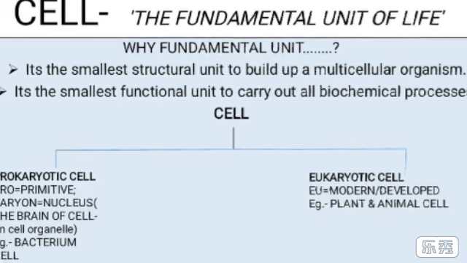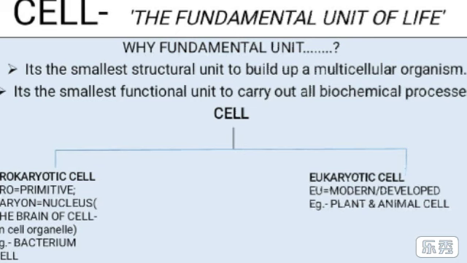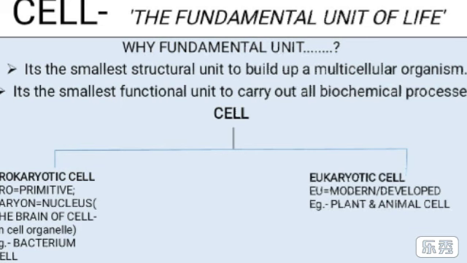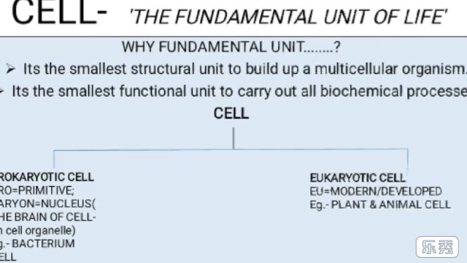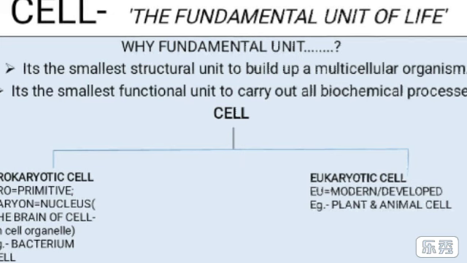And those cells with a well-developed nucleus, as for example all the animal and plant cells, contain a developed nucleus. So, cells having a developed or modern nucleus are called eukaryotic cells.